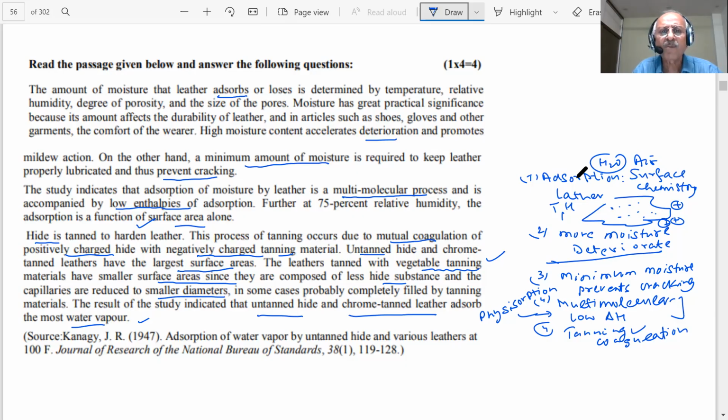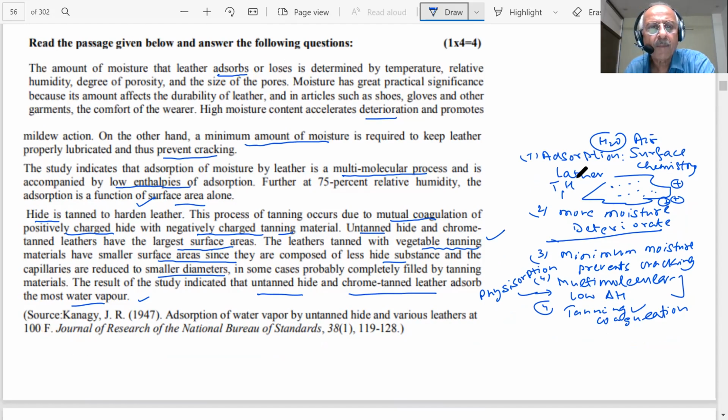So most water vapor will be absorbed by whom? Which are untanned and chrome tanned leather. Have you read it? Yes, sir. This is a journal of research of National Bureau of Standard. Absorption of water vapor by untanned hide and various leathers at 100 F. Okay. What is the story now?